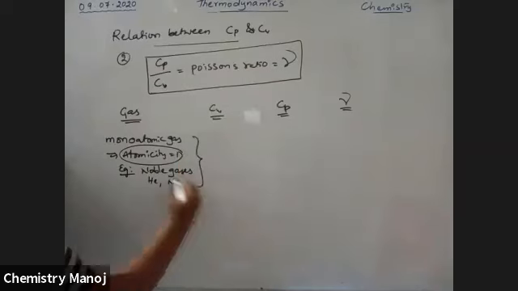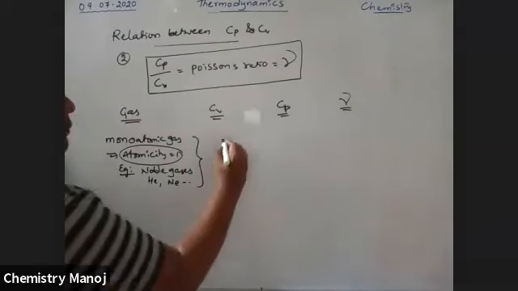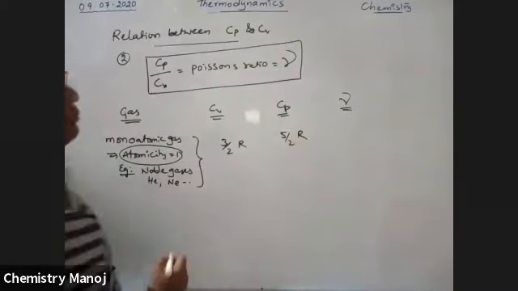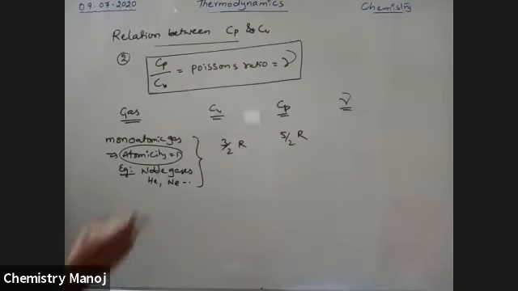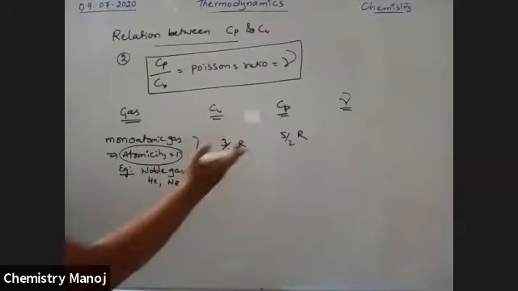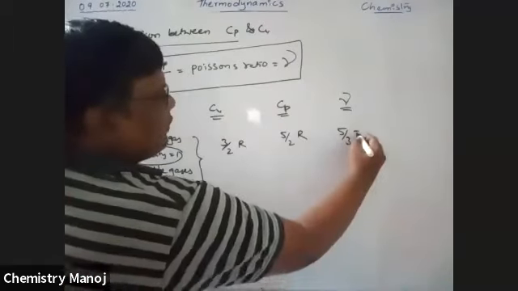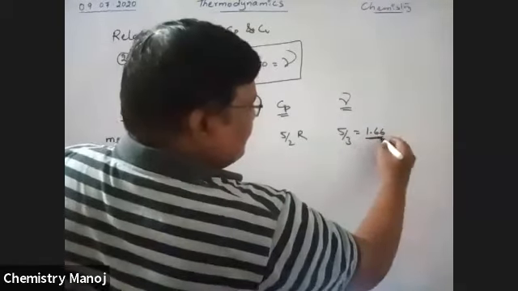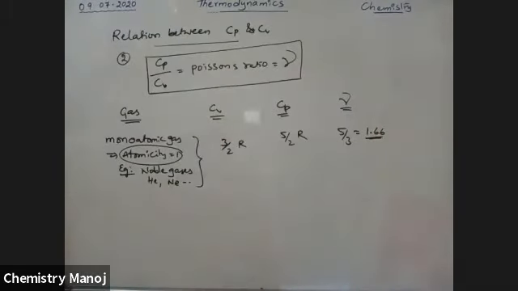For these noble gases, CV value is 3 by 2 R, and Cp is 5 by 2 R. Now gamma value is Cp by Cv, that is 5 by 3. That is equal to 1.66. It is for monoatomic gases.